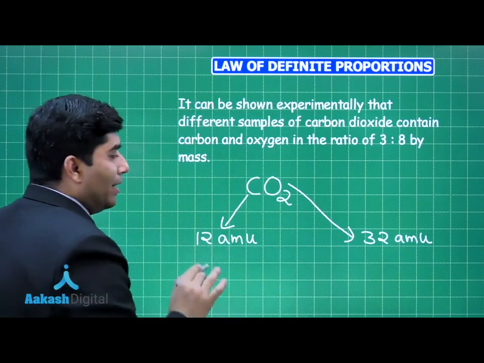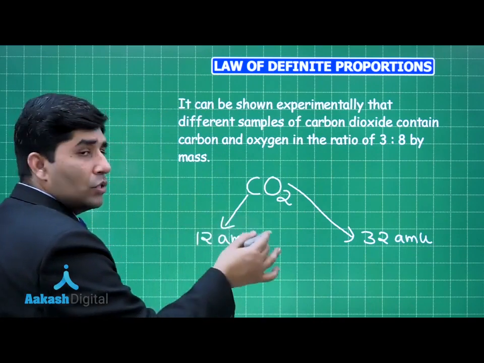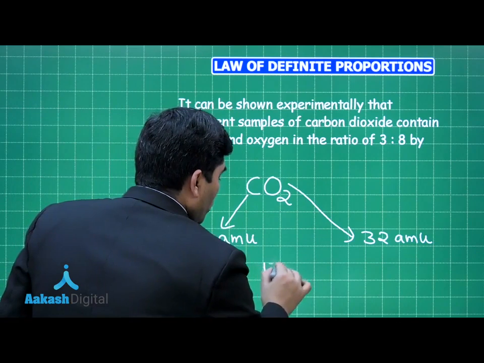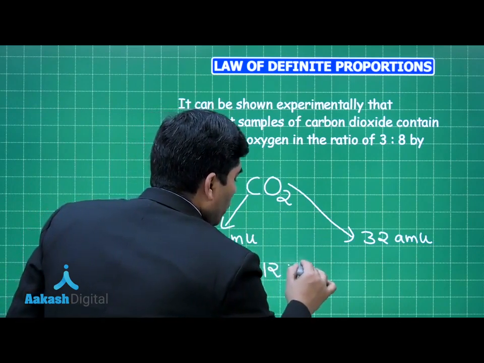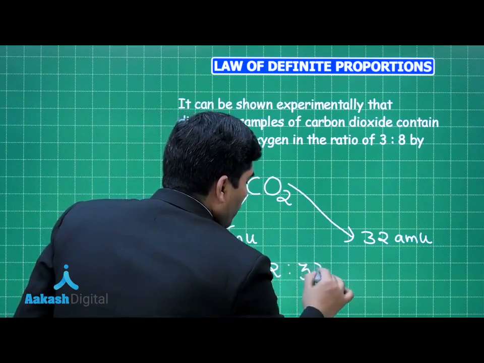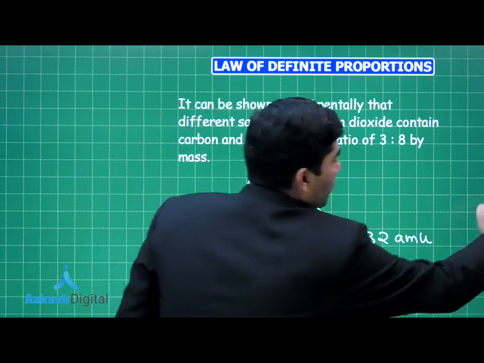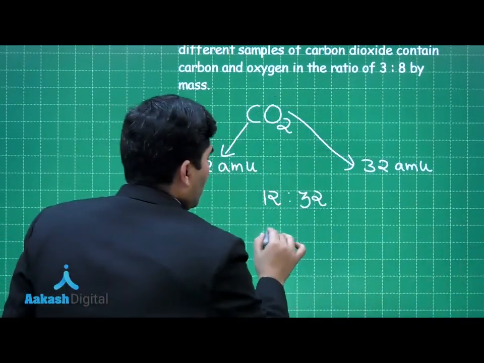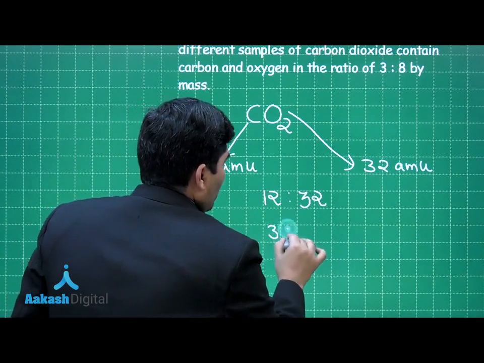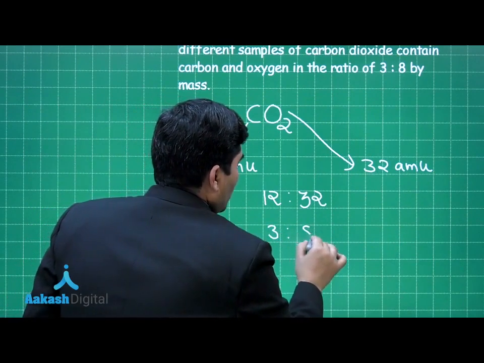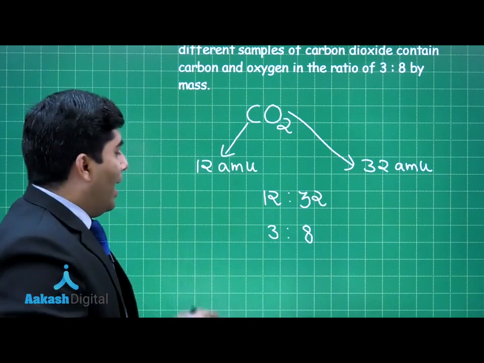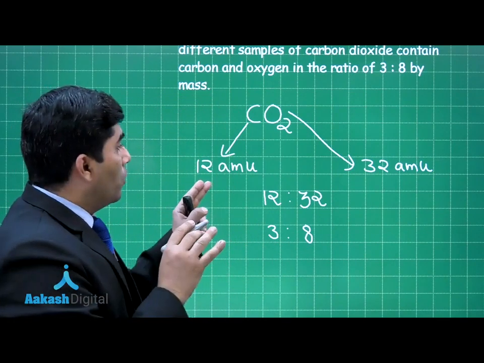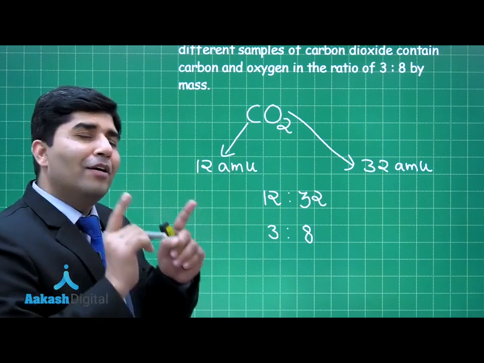And if we take the ratio of 12:32, it will become 3:8. And this 3:8 will always be applicable for CO2 irrespective of the source.